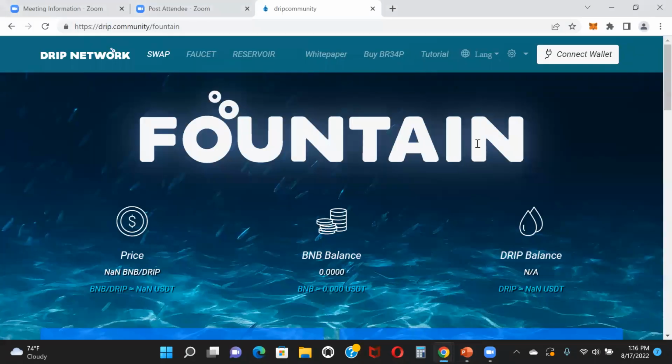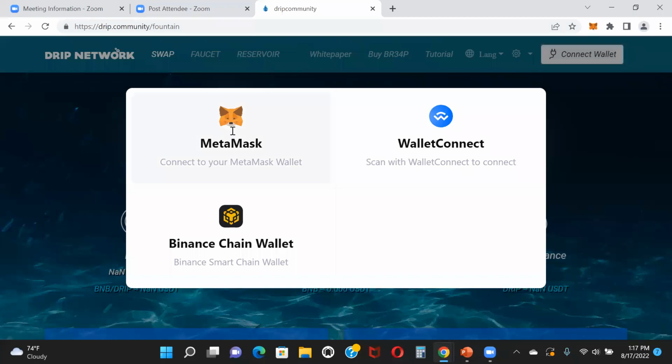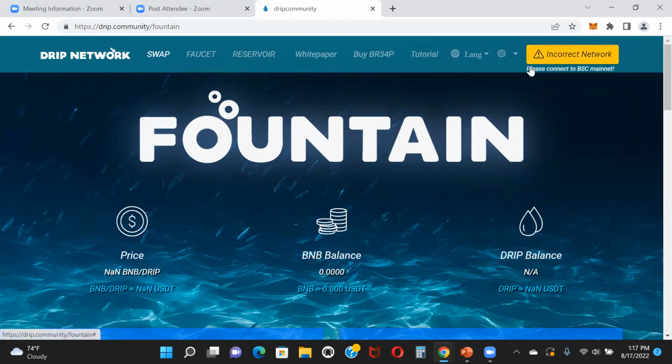All right. So basically, if you click the link down below, it's going to take you to a site like this. And what you're going to want to do is connect your wallet. Okay. I'm going to assume that you have a MetaMask wallet set up, you're on Binance Smart Chain, and you have BNB in your wallet. You're going to simply connect your wallet. Once you connect your wallet, oops, let me get on the right chain here. I think I'm on Ethereum.